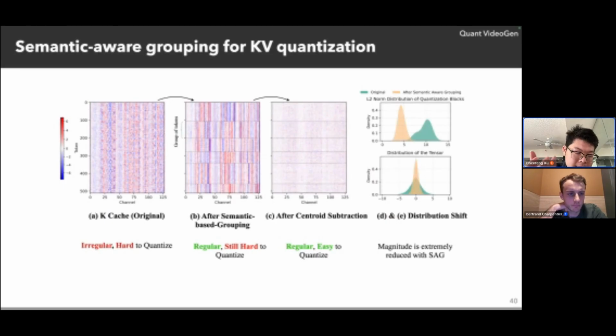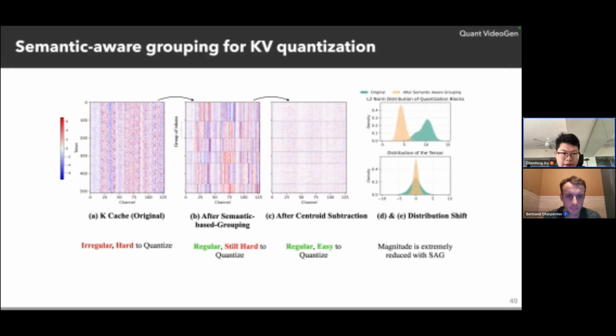We want to quantize them, and because the tokens could be very similar in a semantic way, we can utilize a semantic aware method to group the similar tokens together. Basically, we can reorganize this key cache to put similar tokens together, as shown in figure B.